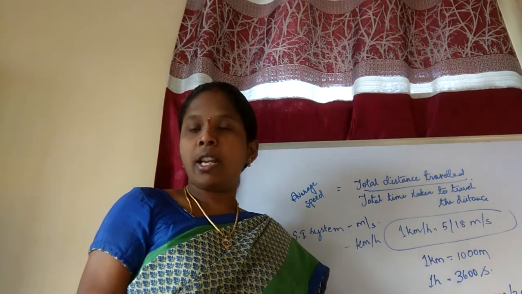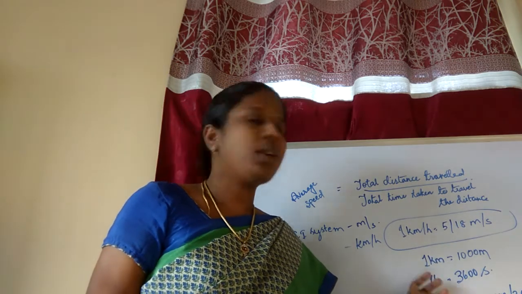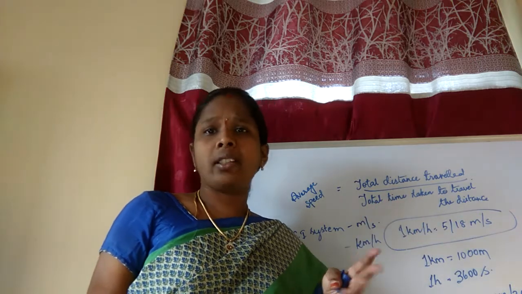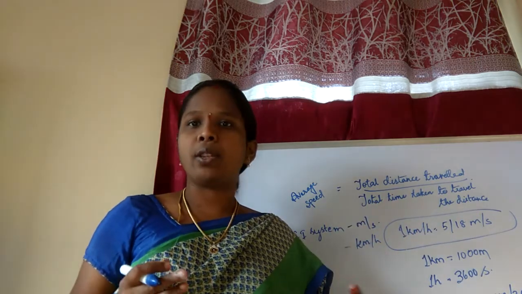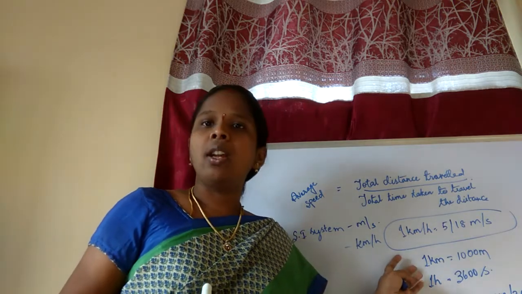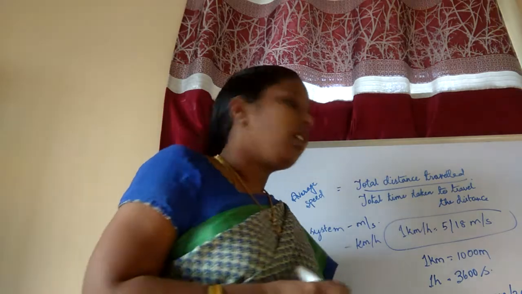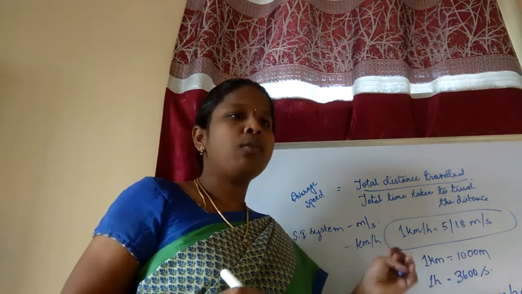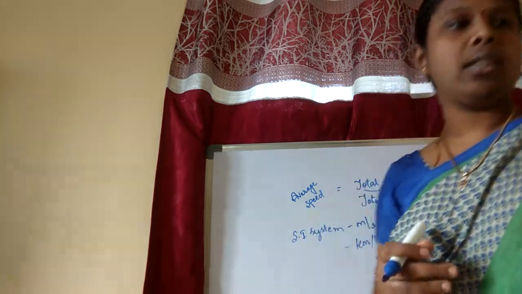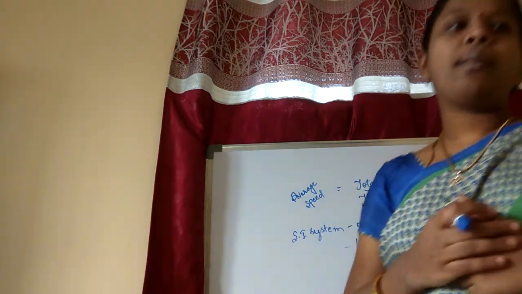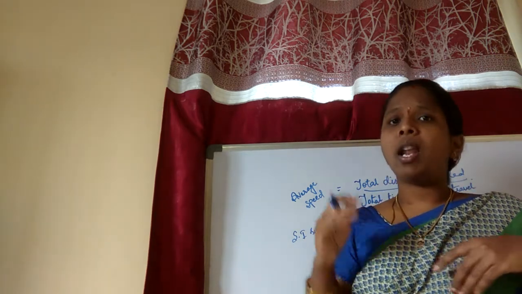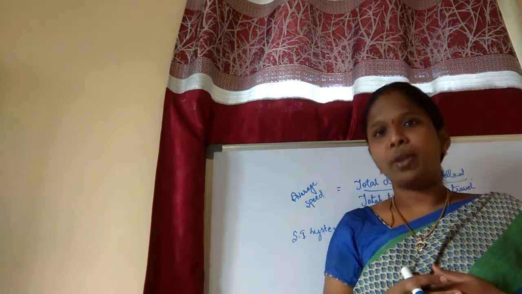So every time you need not do all this calculation; you have to remember this as a formula. If you get any problem in your exam or in any other way to solve, then you have to remember this 5 by 18 meters per second, so that you can get the value. Okay, well and good, we have seen the value. Now we will see an example. I will solve the first example, and in the next example you have to solve on your own.